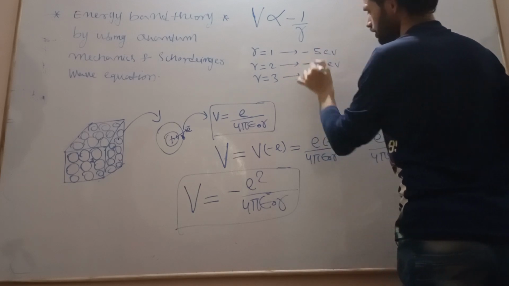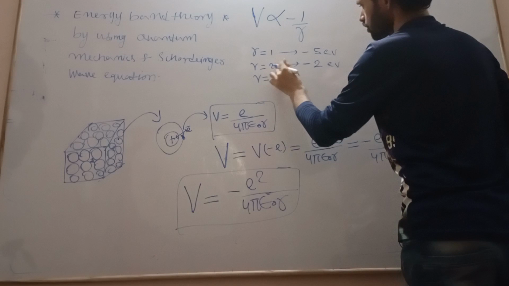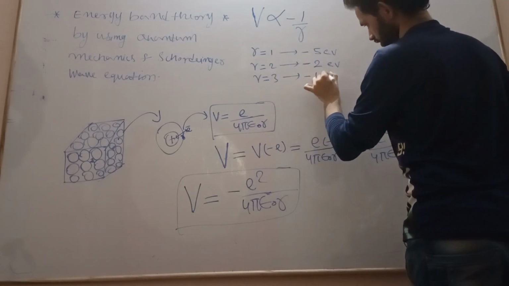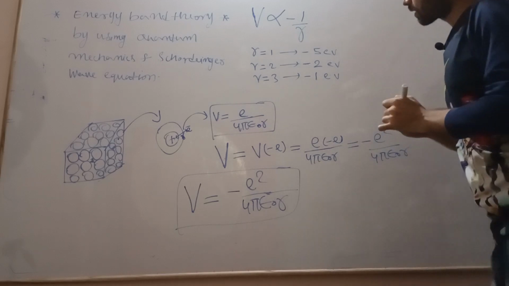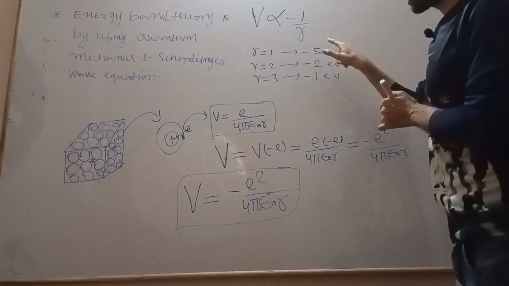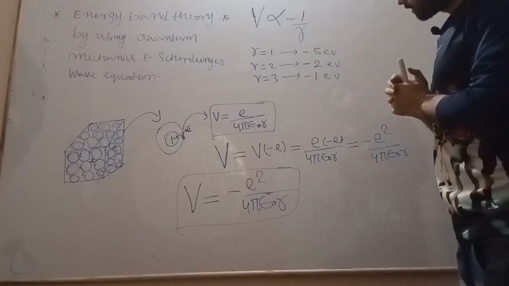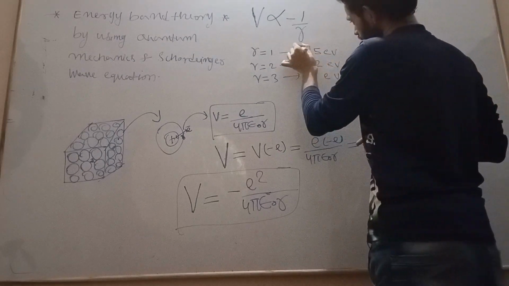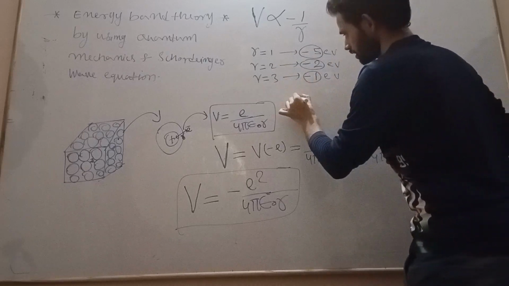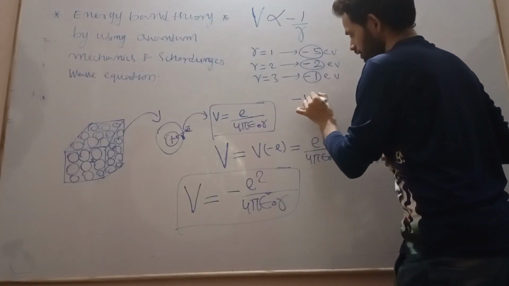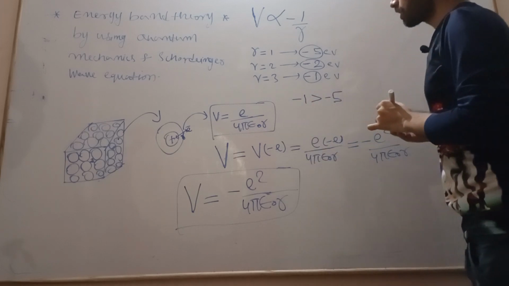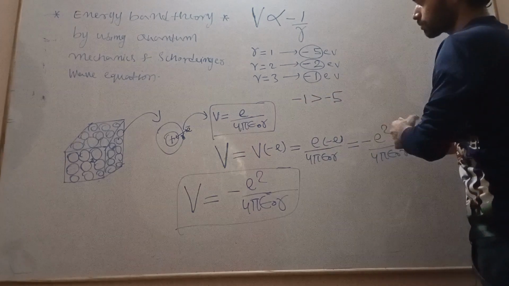Number wise it is decreasing. But if we see the whole, minus 2 is greater than minus 5.